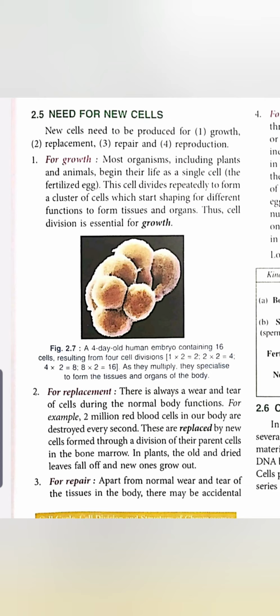Now why do we need new cells? We need new cells for growth, like growth of tissue and organ, and for replacement of our red blood cells, as 2 million red blood cells in our body are destroyed every second. So they are replaced by new cells. We also need new cells for repair and for reproduction. If any injury is there in our body, it can be repaired by the new cells. And for reproduction, we need new cells for the formation of gametes like sperm and ovum in human body.